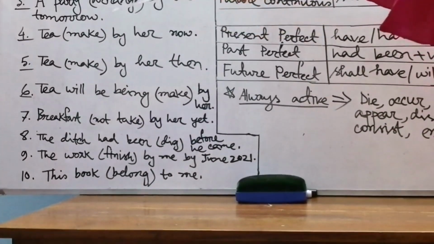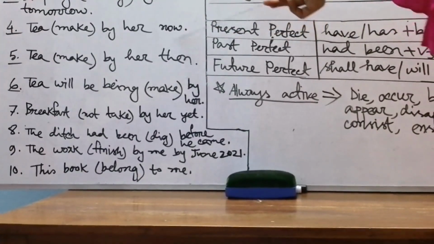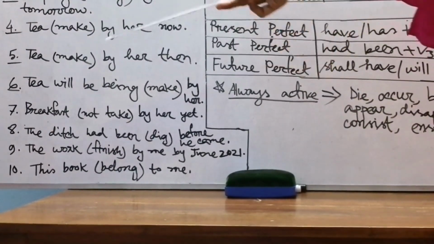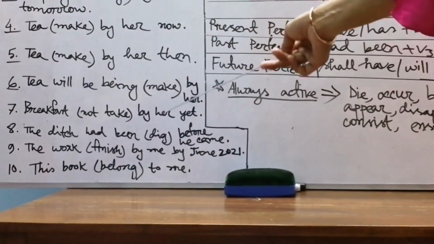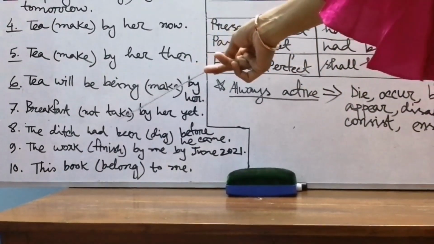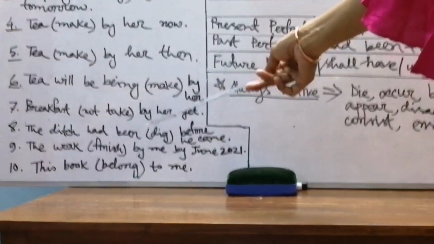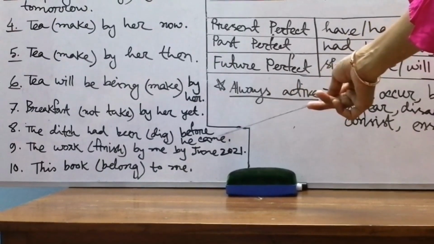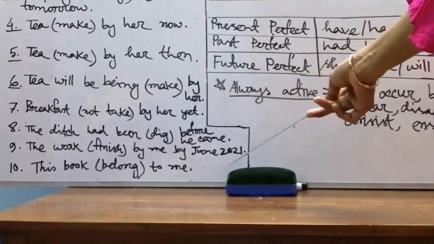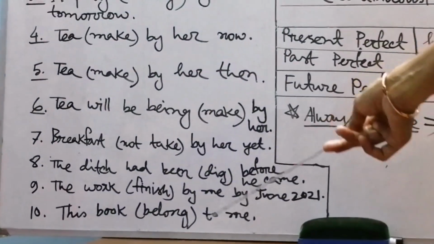Sentence number 5, same sentence: tea (make) by her then. Here is the difference: in sentence number 4 we find now, and in sentence number 5 we find then. Sentence number 6, tea will be being (make) by her. Sentence number 7, breakfast (not take) by her yet. Sentence number 8, the ditch had been (dig) before he came. Sentence number 9, the work (finish) by me by June 2021. Sentence number 10, this book (belong) to me.